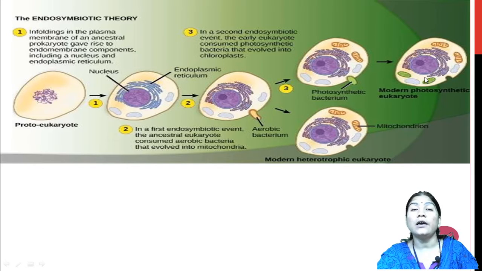Means when the modern photosynthetic eukaryote is formed, the cell includes elements like the chloroplast, mitochondria, endoplasmic reticulum, and the nucleus.